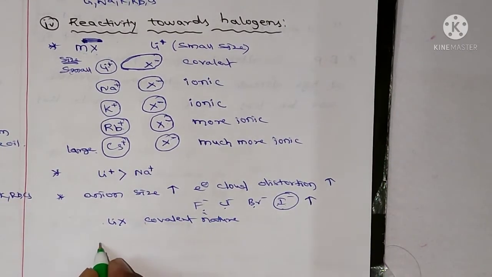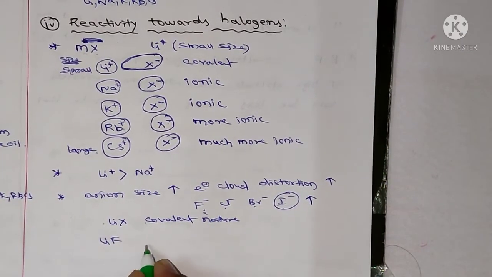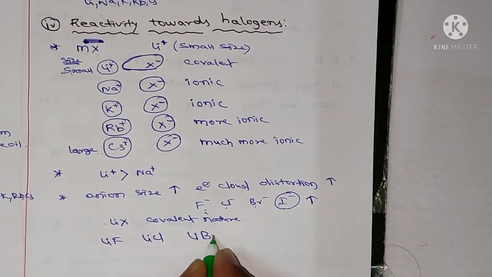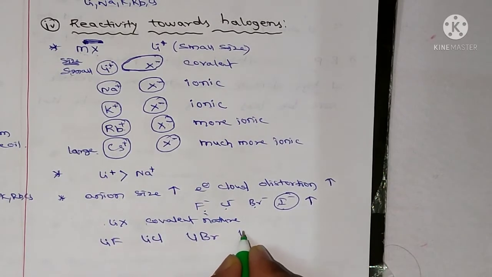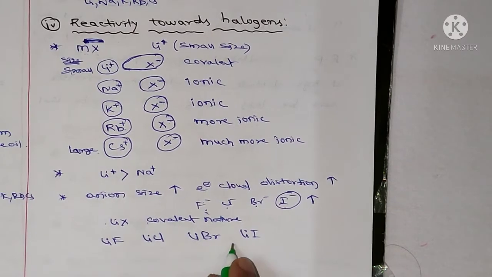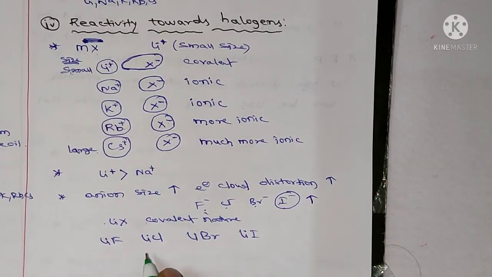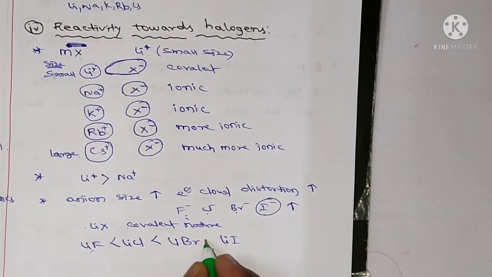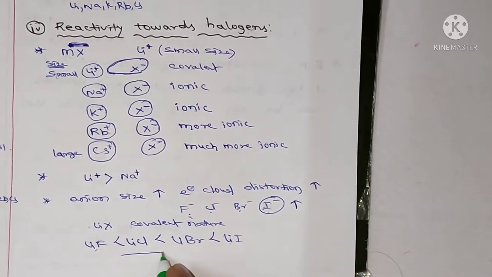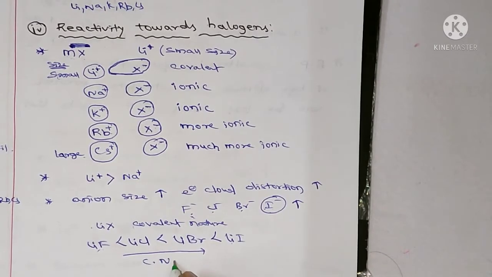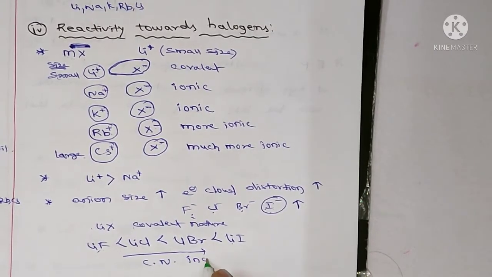The lithium halides are lithium fluoride, lithium chloride, lithium bromide, and lithium iodide. Here the cation is the same in all these compounds, but the anions are different: fluorine, chlorine, bromine, and iodine. So this is the increasing order of covalent nature. Covalent nature increases.